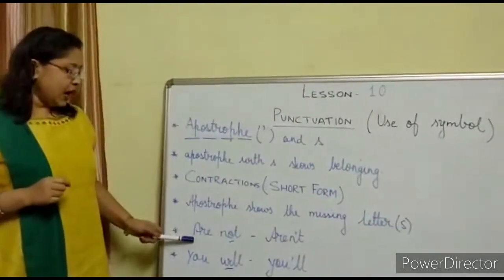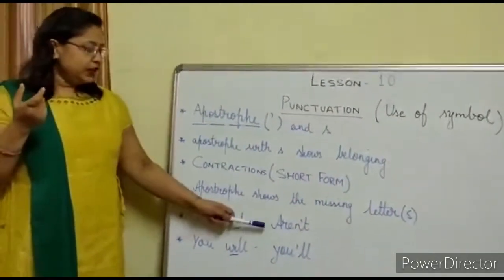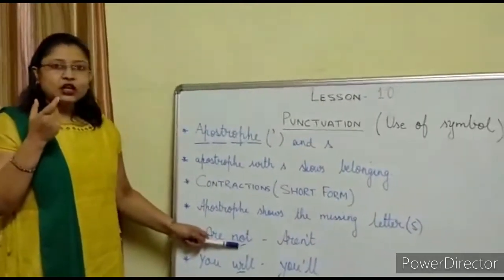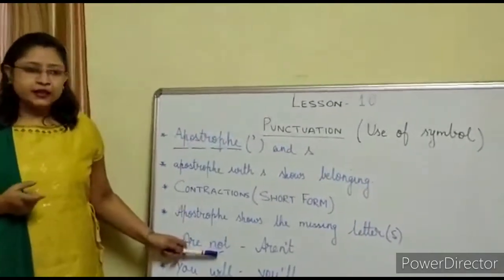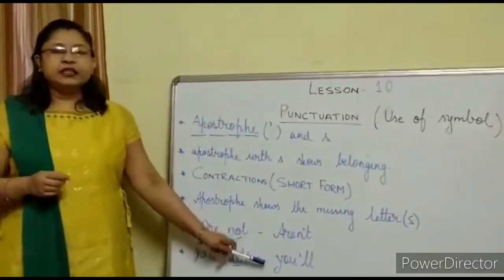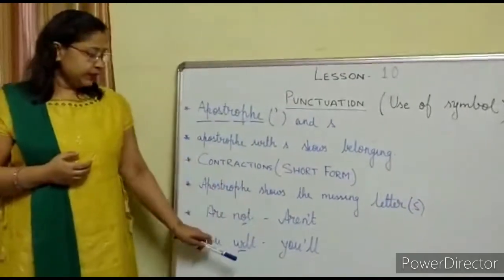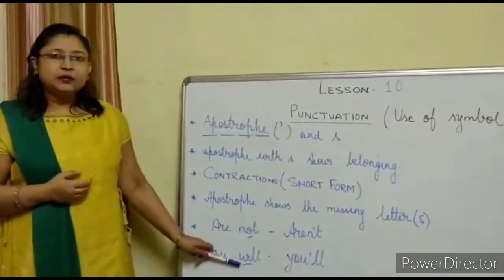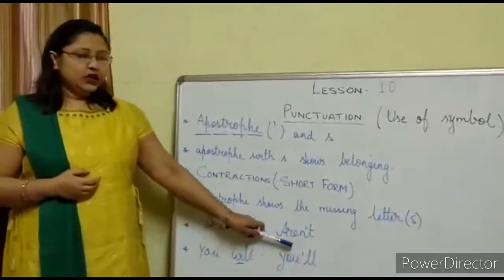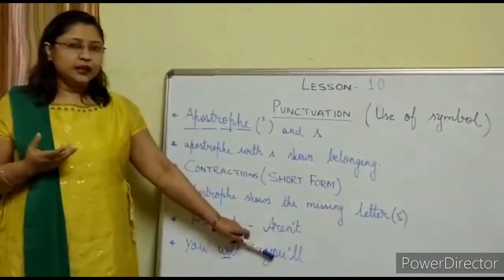Now, let us take the example are not. When we are making a short form, that is contracted form, it is aren't. So which is the letter which is missing here, students? It is O. O is missing here. The second example, you will. And this is the way we write it in short form. That is the apostrophe. And here, which are the letters we are missing? We are missing W and I. So it is U, apostrophe, and double L.